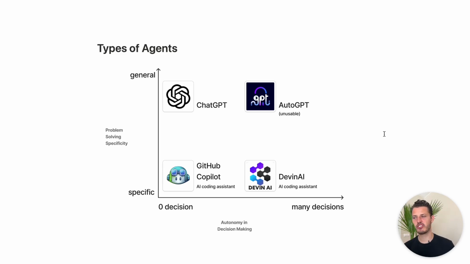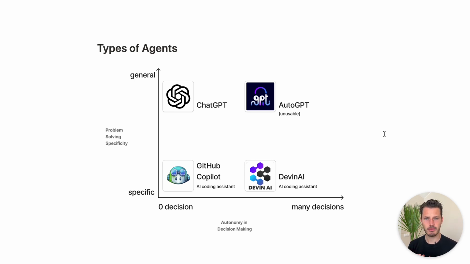Okay, so this chart is about the different types of agents. And I put this together to simplify this term agent a little bit, because I think it helps when we can distinguish between different kinds of products we see, for example, or different kinds of repositories that have different ideas how to approach agents. So let's start with ChatGPT.